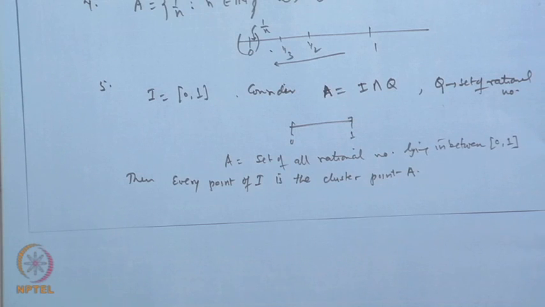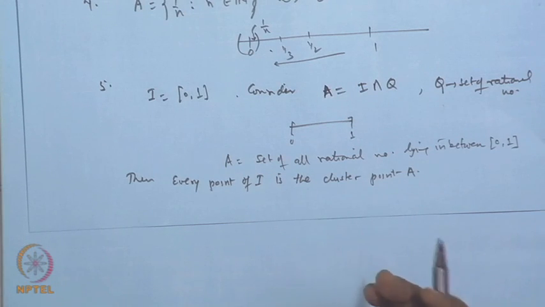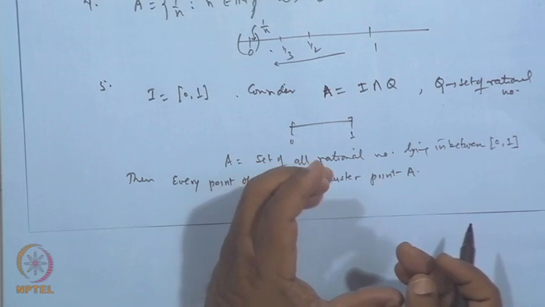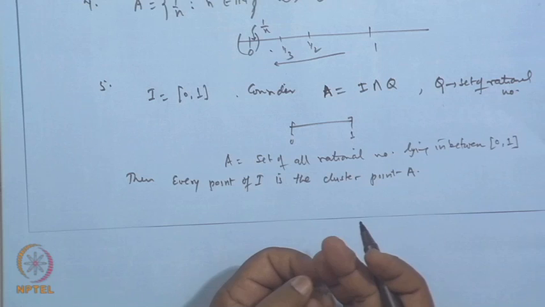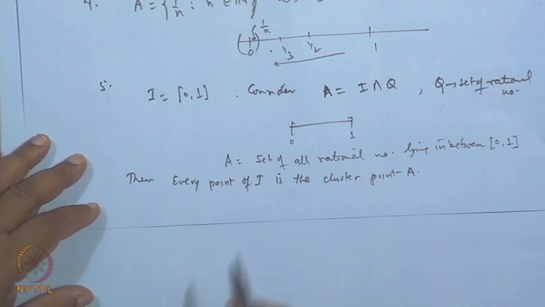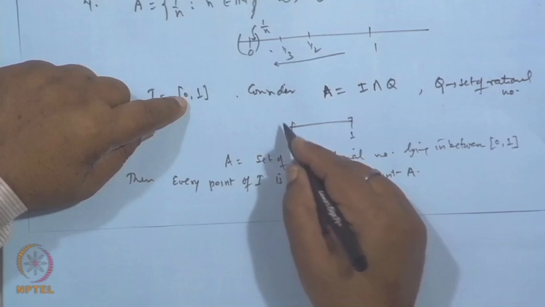Why? This is because of the result which we have seen, that between any two rational numbers there are always infinitely many rational numbers. So if I pick up any point here, say 0, then draw the neighborhood.